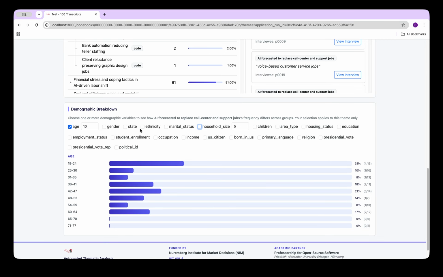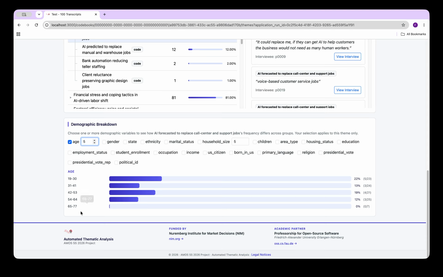And this parameter here is for demographic variables that are too wide in scope, and this allows you to bin that particular variable. So here, for example, I could set this to 5, and it reduces the number of brackets here for my age. This is also helpful for researchers when trying to get an initial impression of the data set that you have.